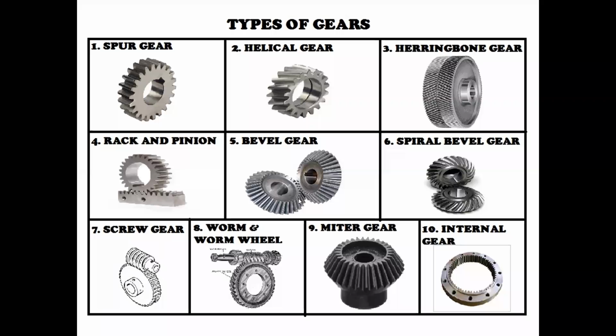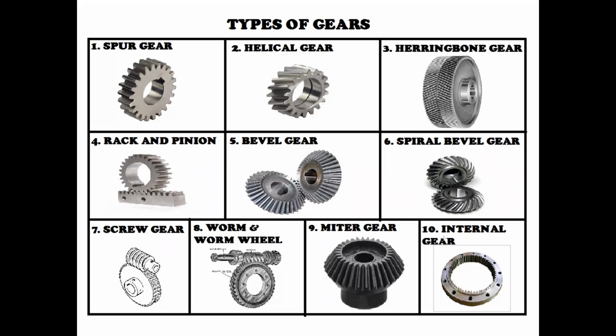Where they intersect, that interaction is called meshing. It happens externally, so that type of gearing is external gearing. Now observe figure number 10.